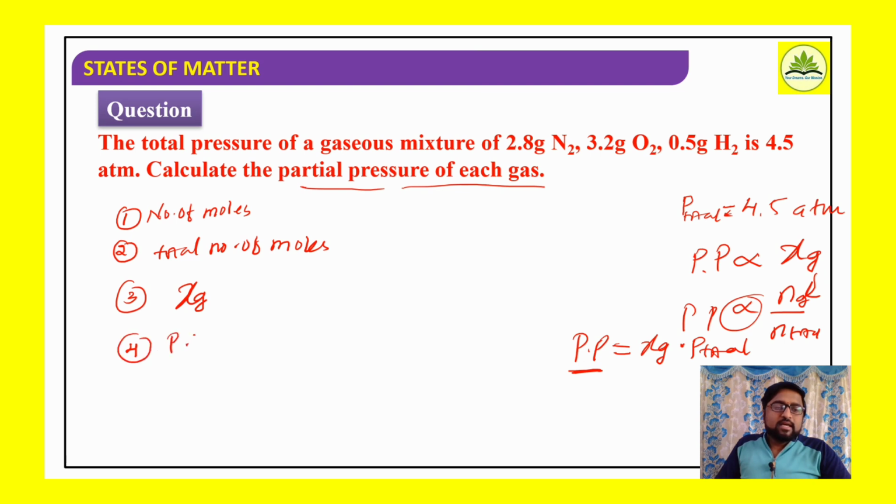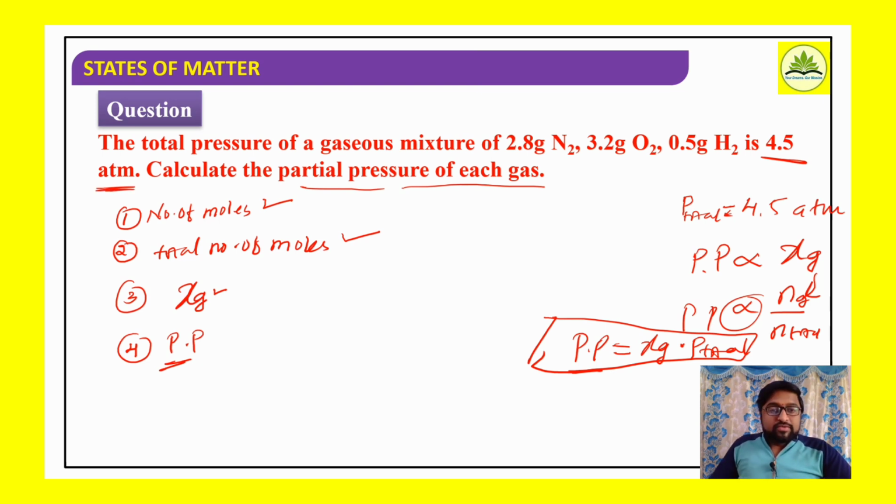Thereafter we can easily arrive at the partial pressure of the gases, or else we just use this data in the formula: partial pressure of a gas is equal to the mole fraction of the gas into the total pressure. The total pressure is given as 4.5 atmosphere.